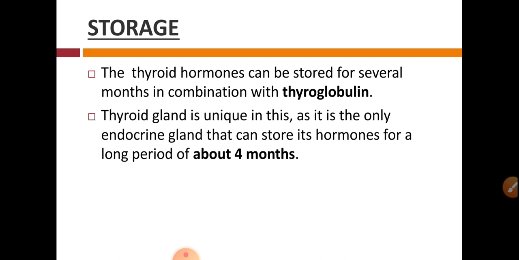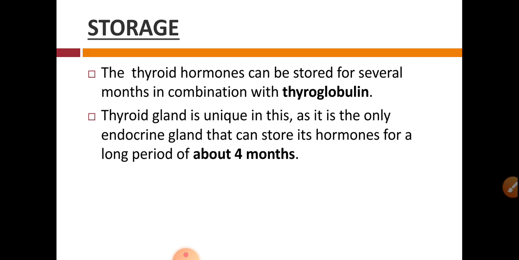As we have seen, the thyroid gland is unique in 3 ways: physical, biochemical, and physiological. In the physical way, this is the only gland which can be palpable, while other endocrine glands cannot be palpable.